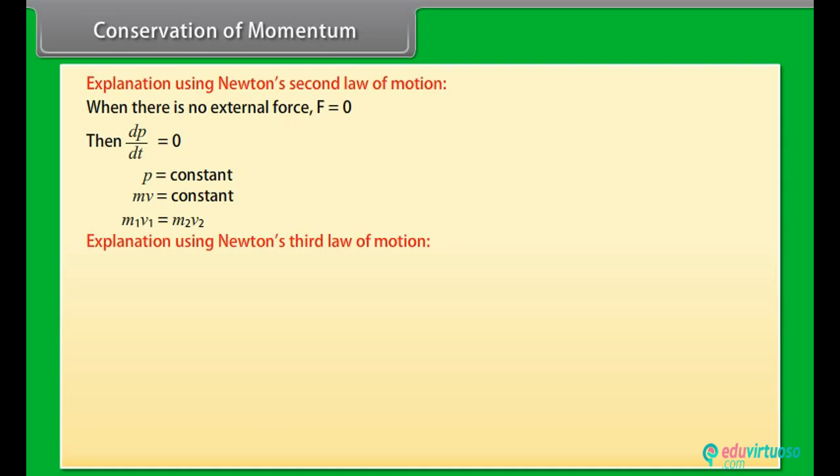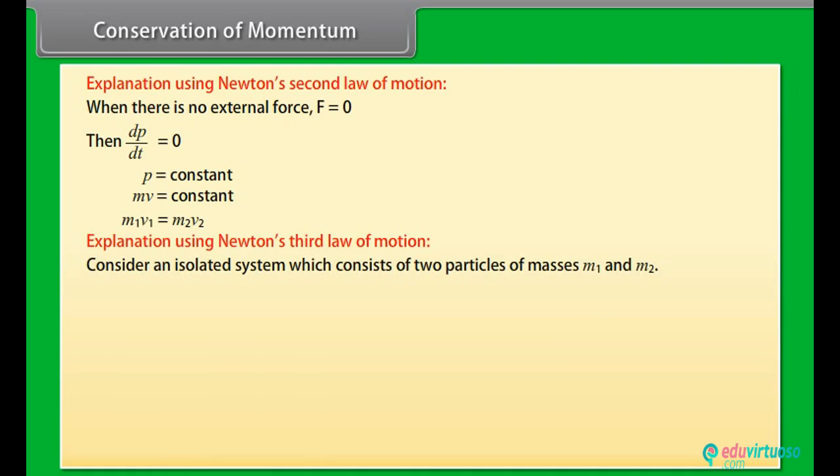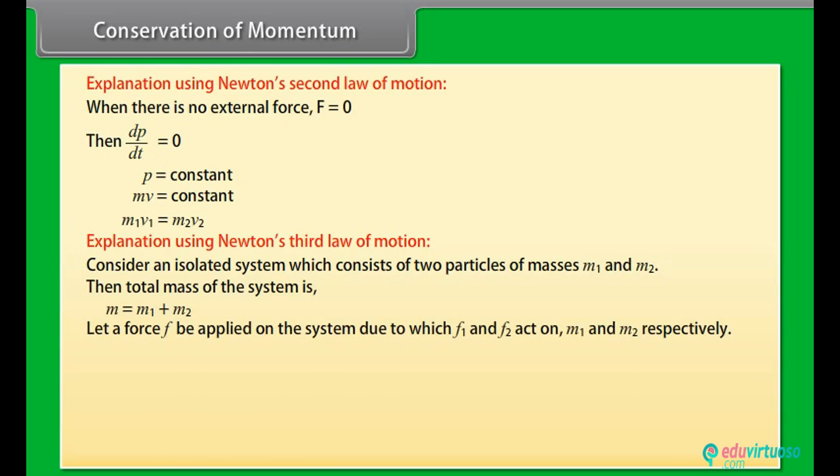Explanation using Newton's third law of motion. Consider an isolated system which consists of two particles of masses m1 and m2. Then total mass of the system is m is equal to m1 plus m2. Let a force F be applied on the system due to which F1 and F2 act on m1 and m2 respectively. If there is no external force acting on the isolated system, then F is equal to 0.